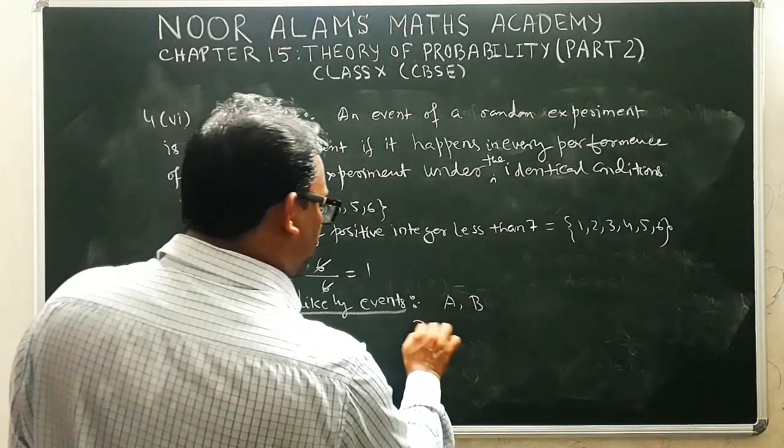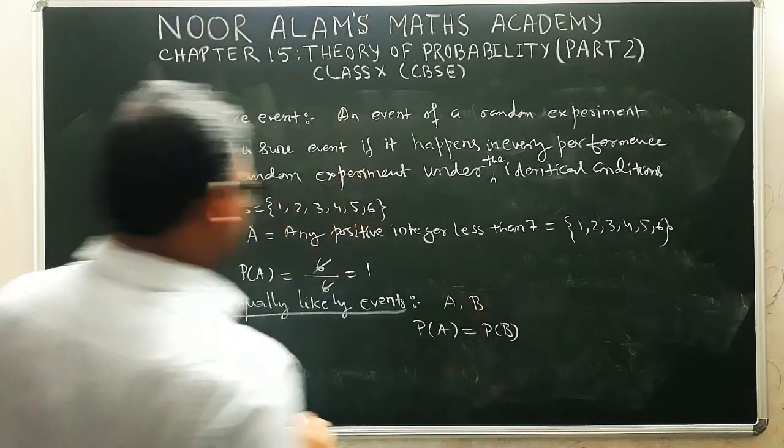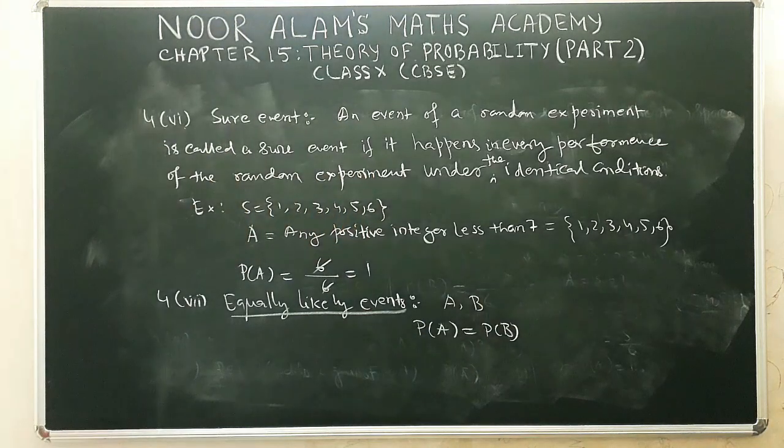That means probability of A is the same as probability of B. So this is called equally likely events. Two events A and B are said to be equally likely when they have the same probability, or equal chances of occurrence.